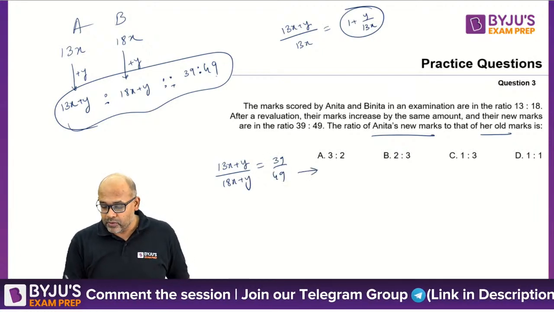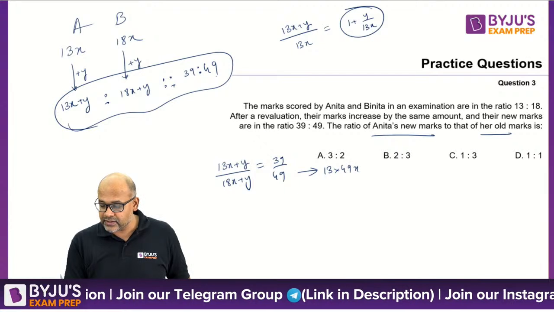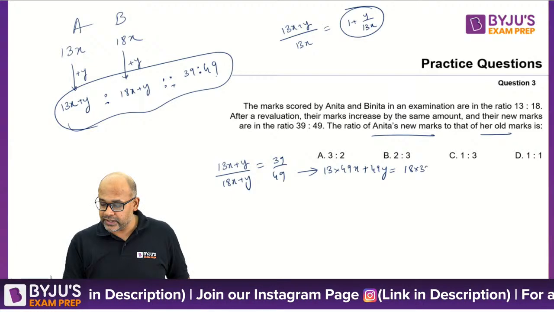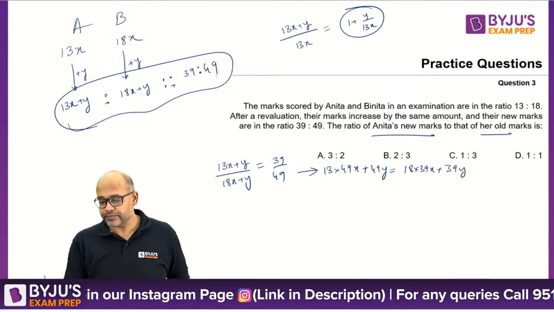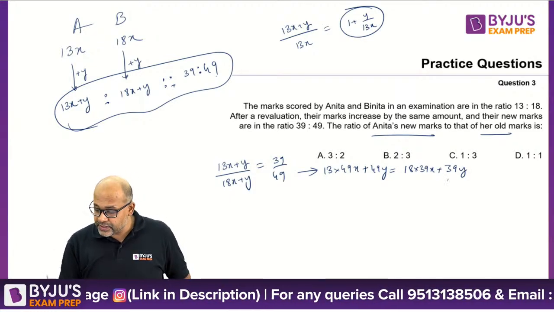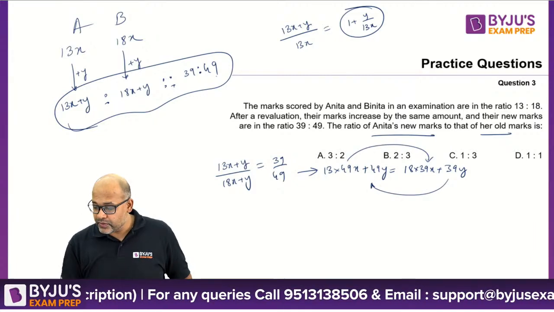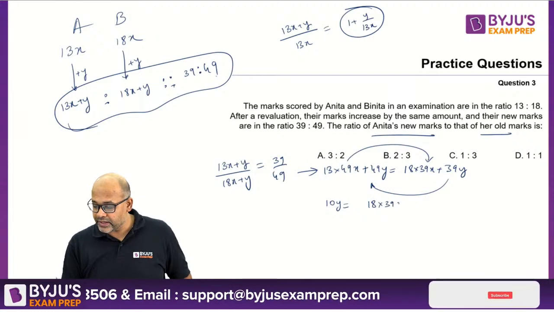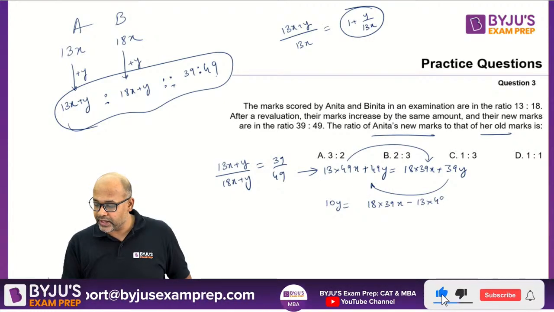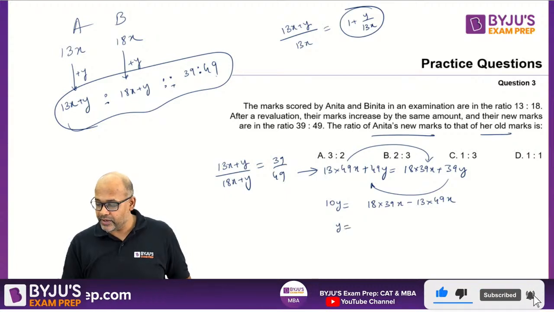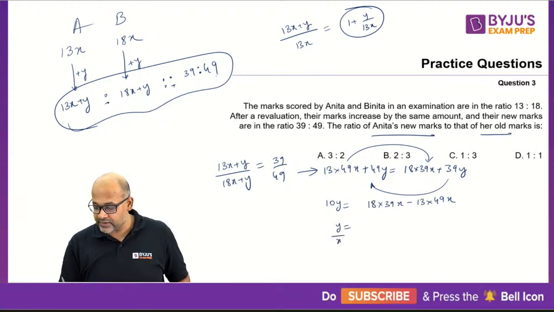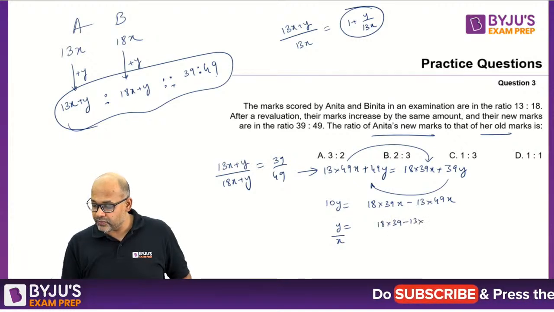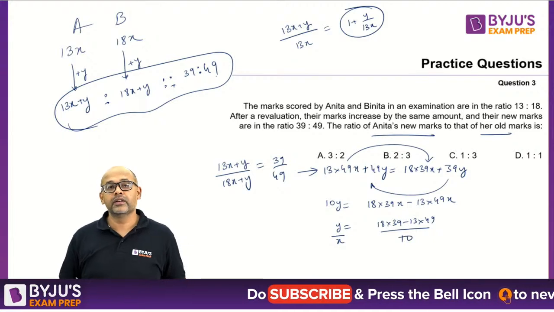So cross multiply. So 13 into 49x plus 49y is equal to 18 into 39x plus 39y. Rearrange the terms. This will come over here, this will come over here. So you will get 10y is equal to 18 into 39x minus 13 into 49x, or y by x should be equal to 18 into 39 minus 13 into 49 by 10. So you can simplify this.